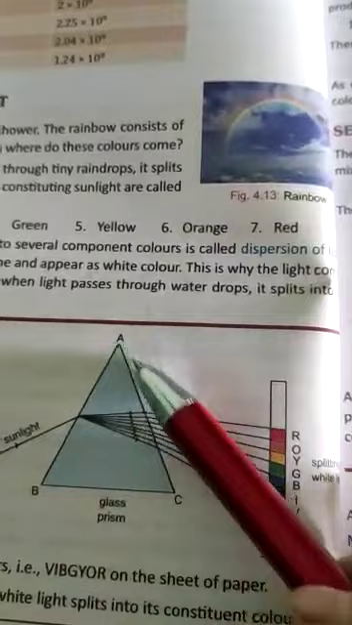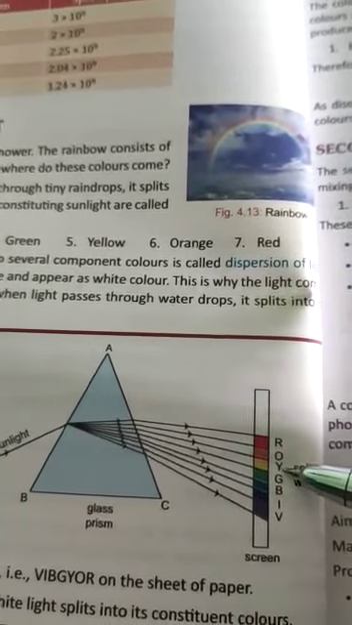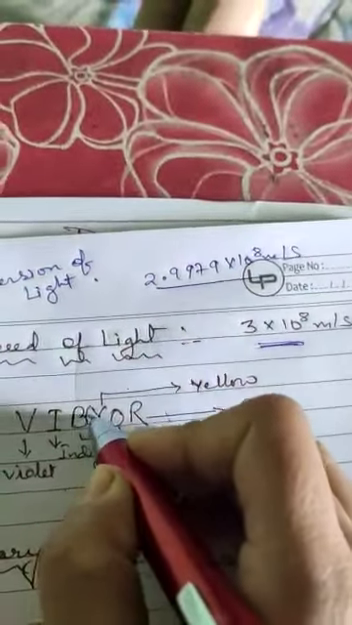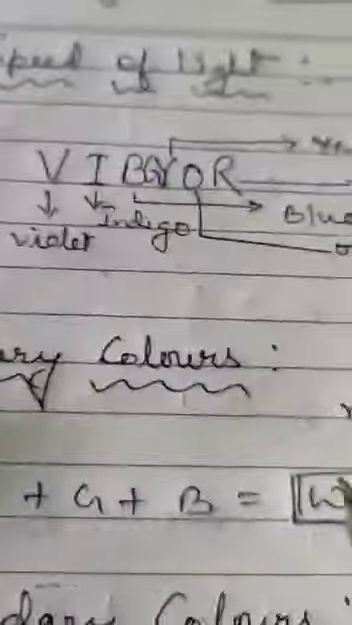When sunlight or white light passes through the prism, it splits into 7 colors, and these 7 colors are named VIBGYOR: violet, indigo, blue, green, yellow, orange, and red. Sorry, here I missed G for green. So this is the activity showing how white light, when passed through the prism, splits into 7 colors. That is VIBGYOR.